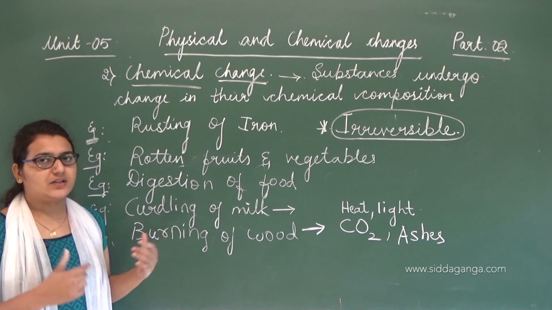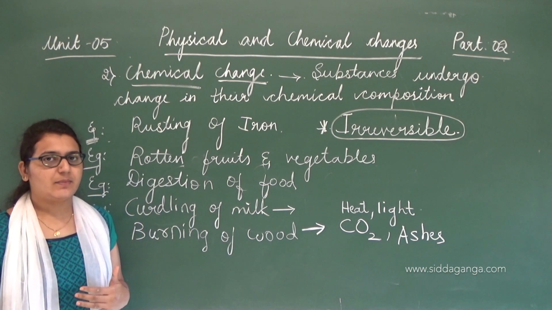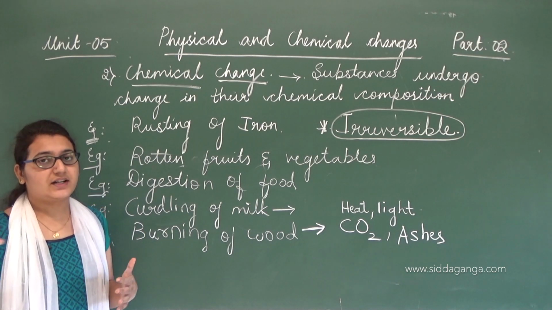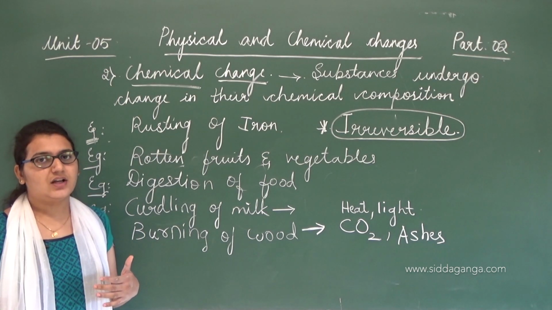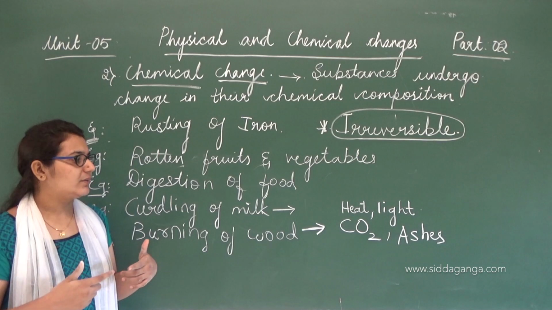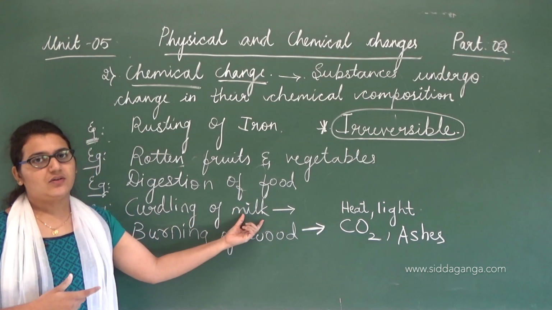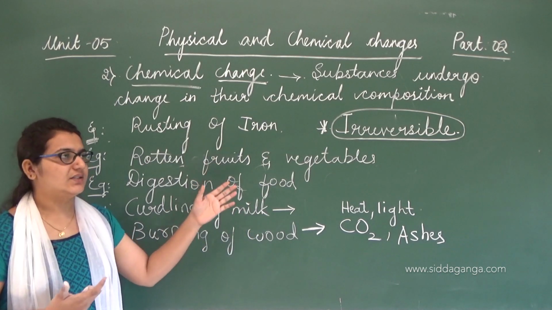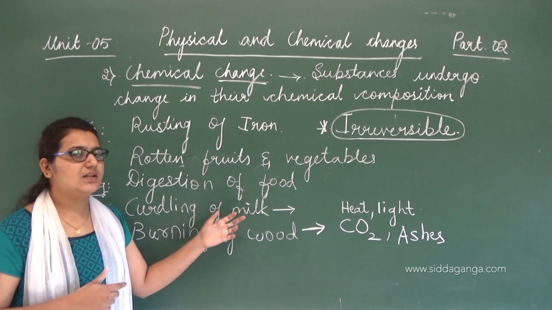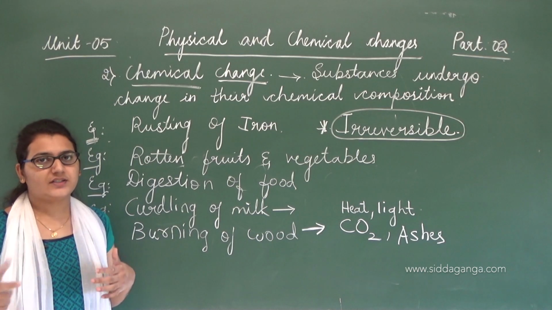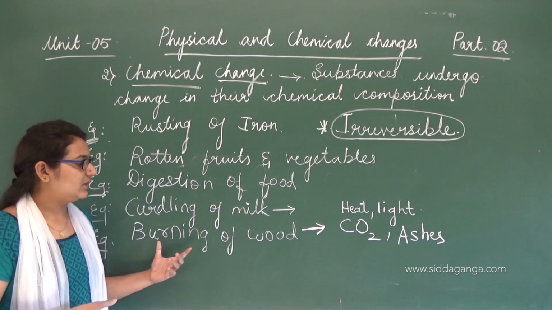After formation of curd, do we get the milk back? No, right? We'll get different products from the curd, but we won't get back the same reactant we used. Hence these chemical changes are irreversible, because with the milk a new product, curd, is formed.